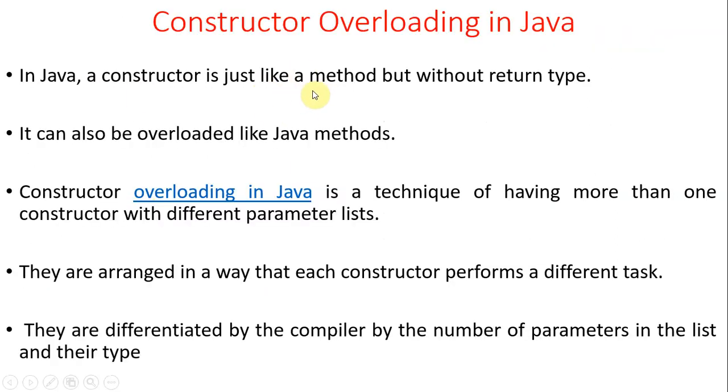So a constructor is nothing but a method having the same name as a class name, and it doesn't have any return type. Okay, how Java methods are overloaded, the same way constructors are also overloaded. That means more than one constructor in the same class, but they differ in the parameter list. So constructors also perform different tasks, and they are differentiated by the compiler based on the parameter list.